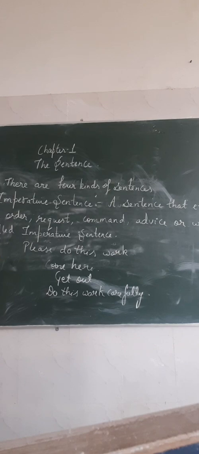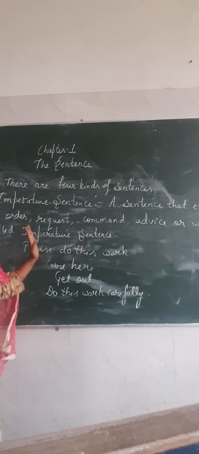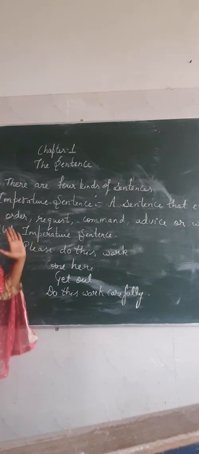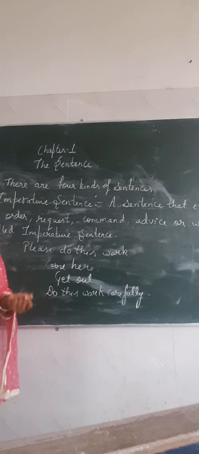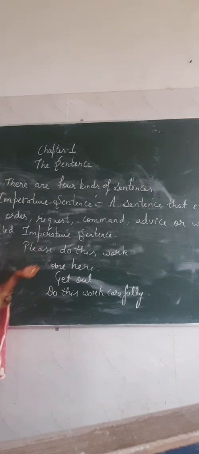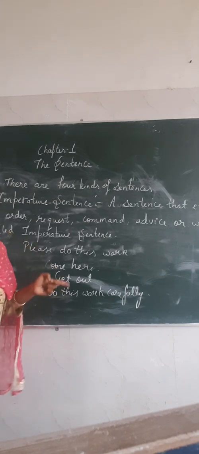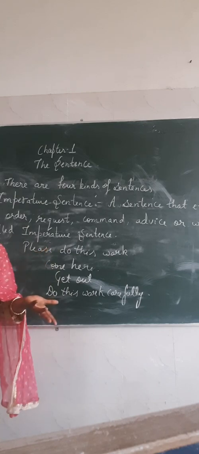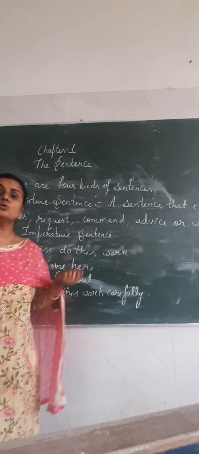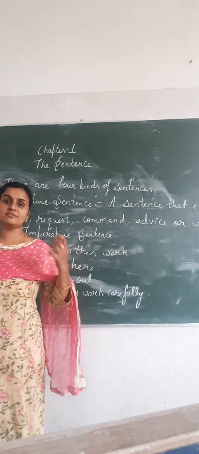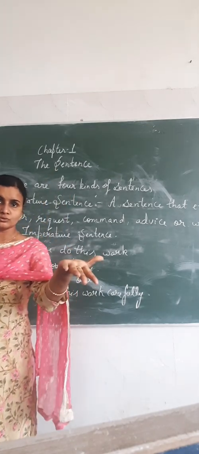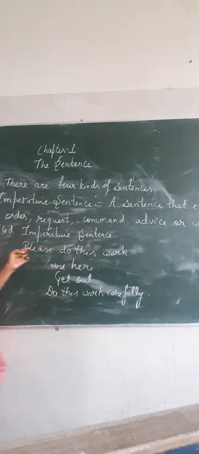And students, you all have seen that there is no subject in this sentence. So I am telling you a very important thing, that the subject in the imperative sentence is hidden. So what is the subject? We can consider here you, whom we are giving an order, whom we are giving an advice, whom we are giving a suggestion. So here the subject is you.